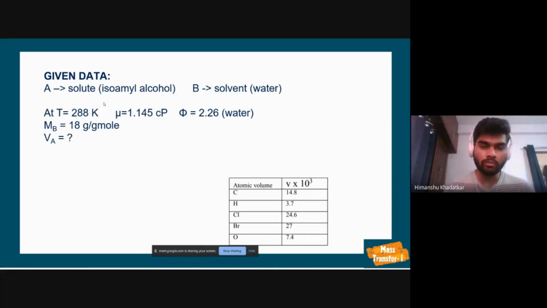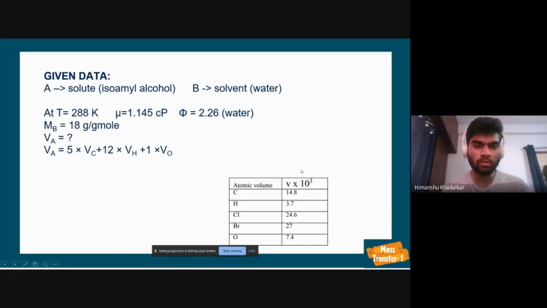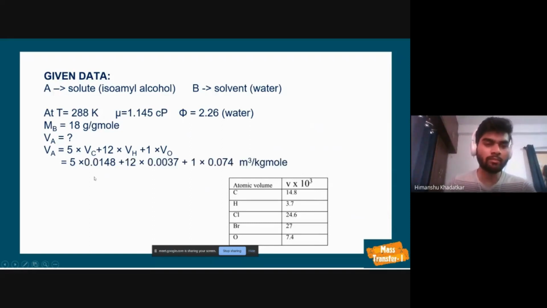V_A is the solute molar volume. Here we can see in the table the atomic volume of elements are given. So from this we can calculate the solute molar volume for isoamyl alcohol C5H12O. We have to multiply the number of carbon atoms, hydrogens and oxygen in the isoamyl alcohol with their respective atomic volume. In the table, the volume is given in the units meter cube per kilomole. So we have to substitute the values. After substituting, we will get 0.1258, which is in meter cube per kilomole.